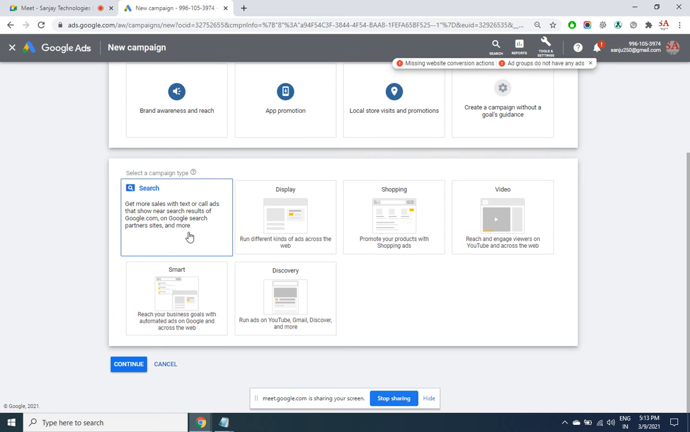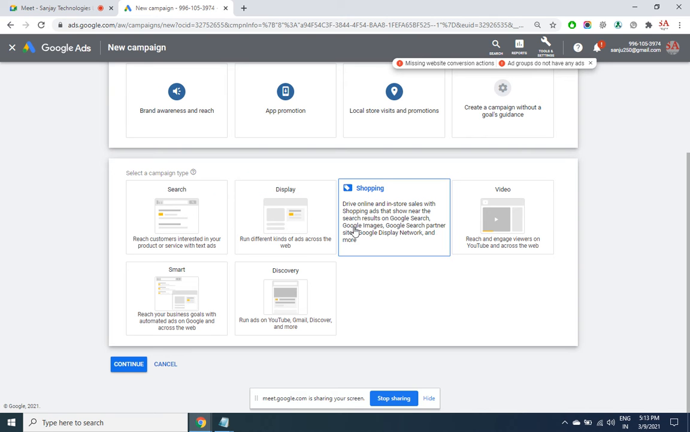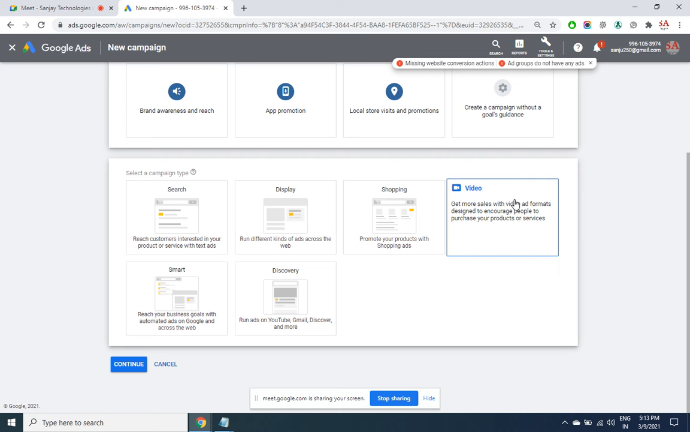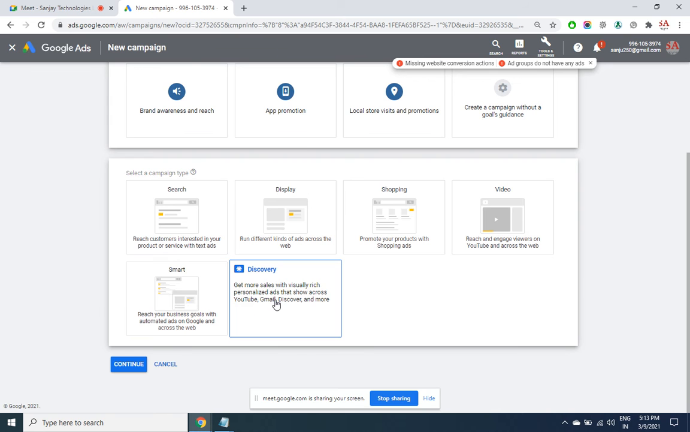You can display your product ads into search engine. You can display the banner ads into other websites. You can display directly into the shopping, the control box. You can display it into YouTube videos. The smart means it is like a wizard kind of system. We'll discuss about this. And Discover is nothing but the personalized pages of Google and YouTube, Gmail, all that.